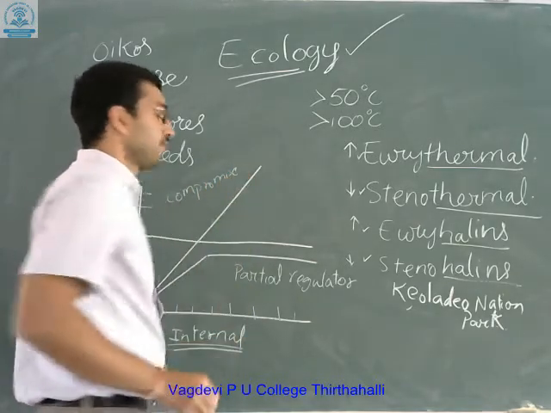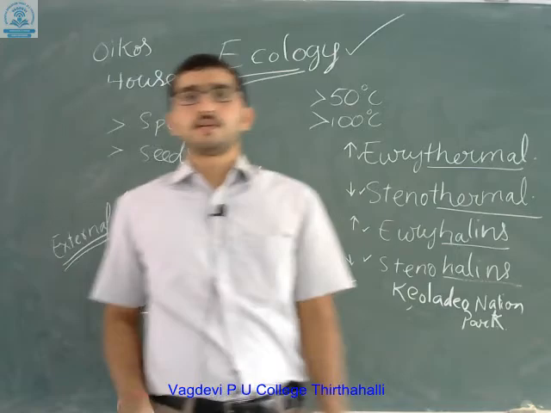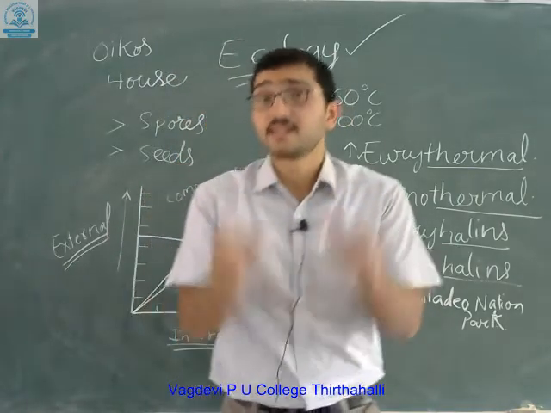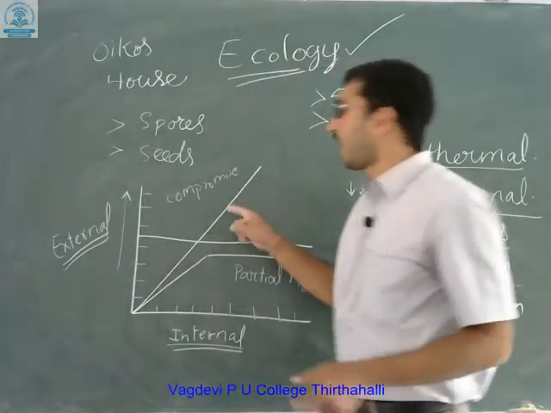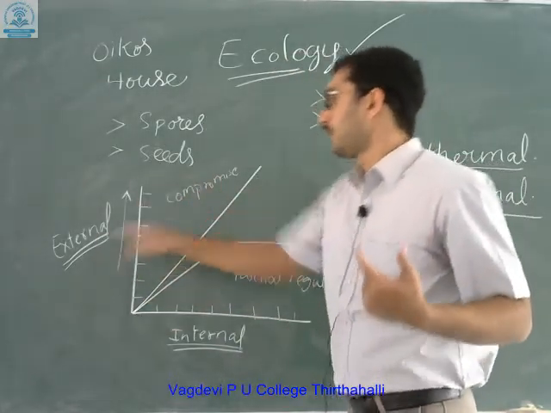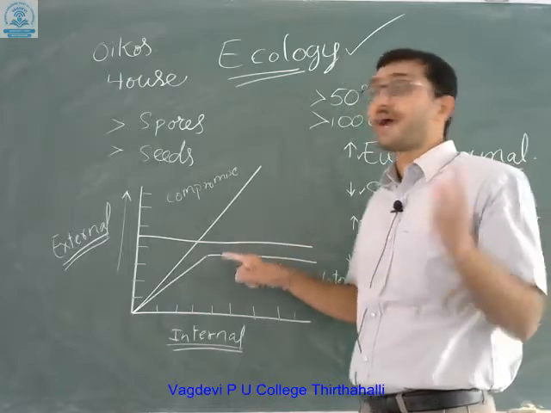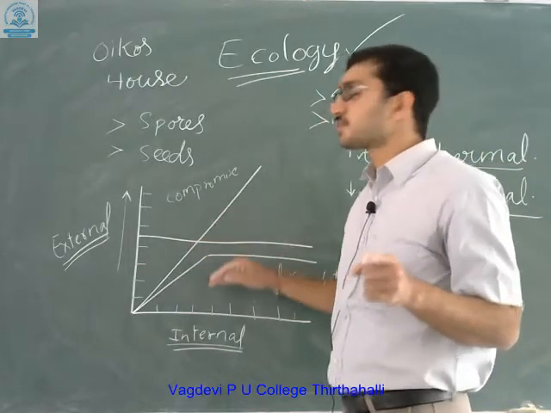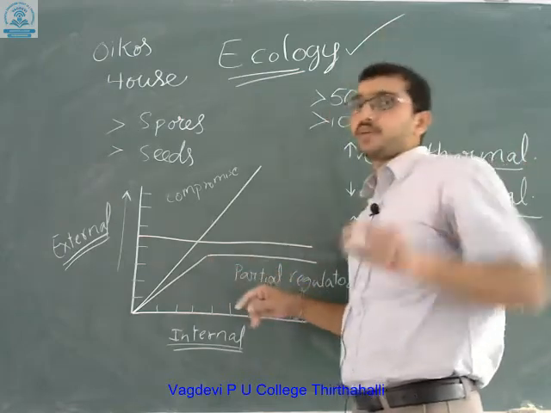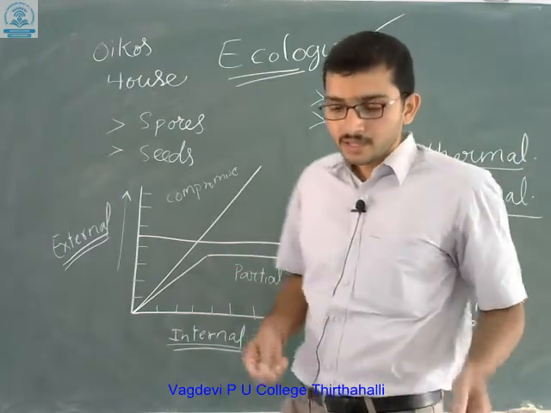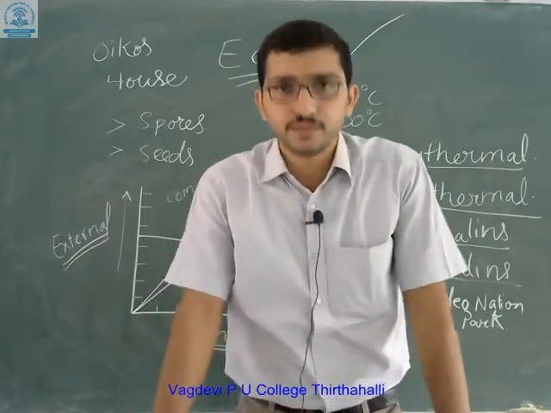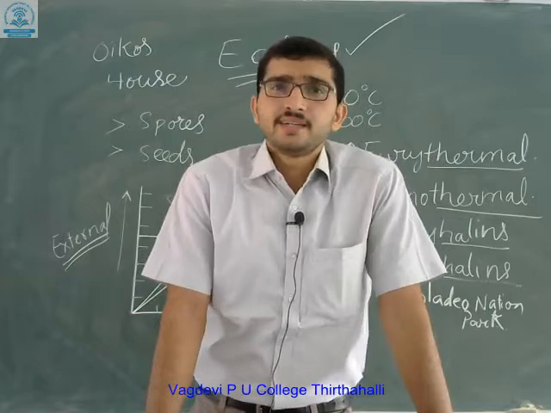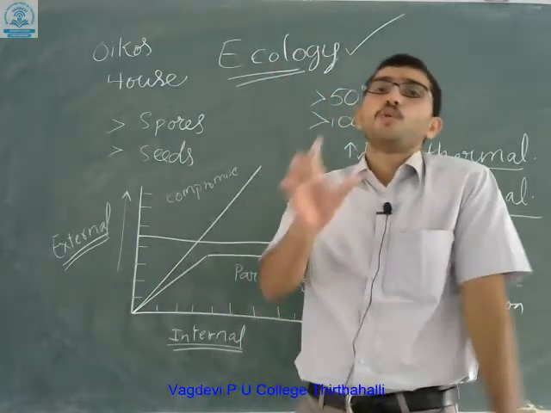Whatever temperature or water you provide, plants and some animals will utilize it, so the external is the same as the internal. But mammals won't accept that. If the temperature increases, mammals will try to avoid it, as you know with the air conditioners frequently used to reduce the temperature.